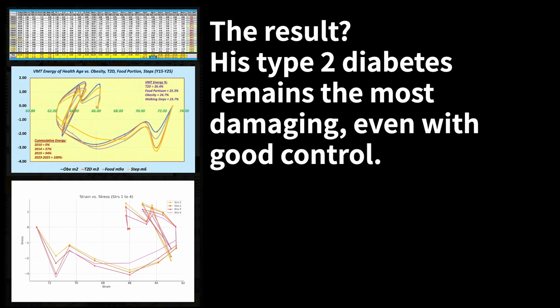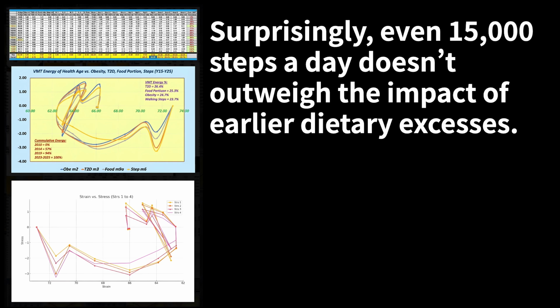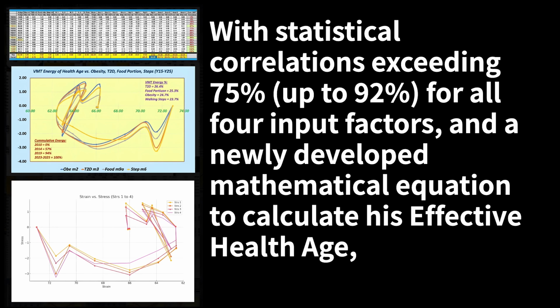His type 2 diabetes remains the most damaging. Even with good control, his food portion size contributes almost equally, followed closely by his obesity and physical activity. Surprisingly, even 15,000 steps a day doesn't outweigh the impact of earlier dietary excesses, with statistical correlations exceeding 75%, up to 92%, for all four input factors, and a newly developed mathematical equation to calculate his effective health age.